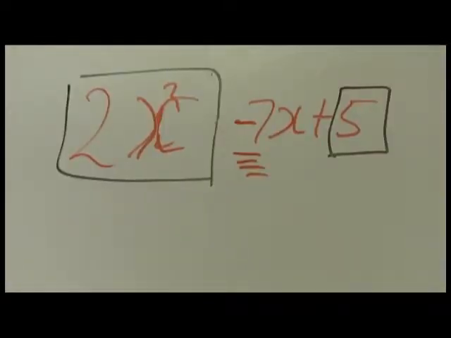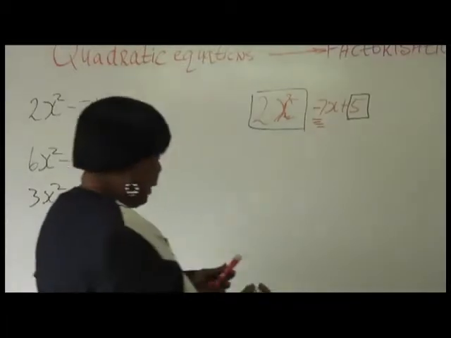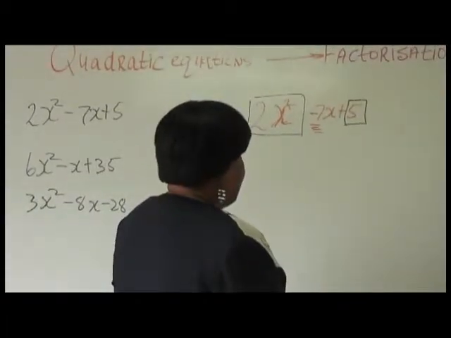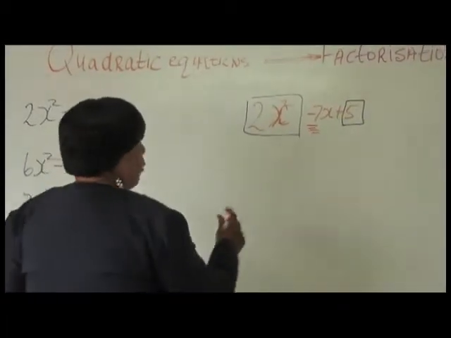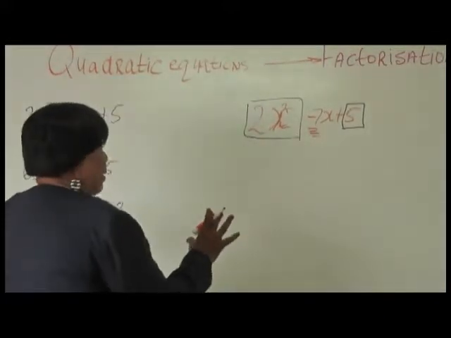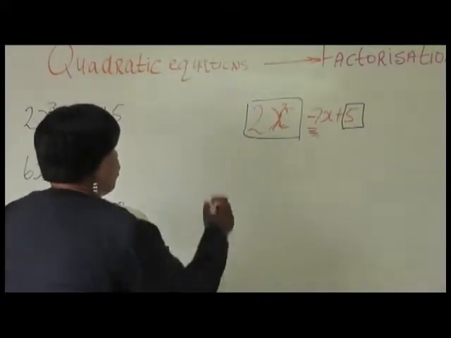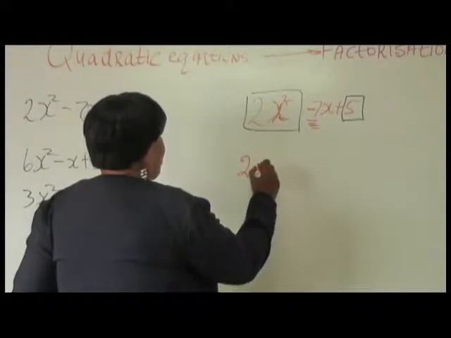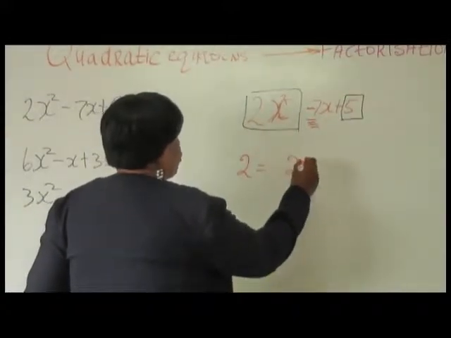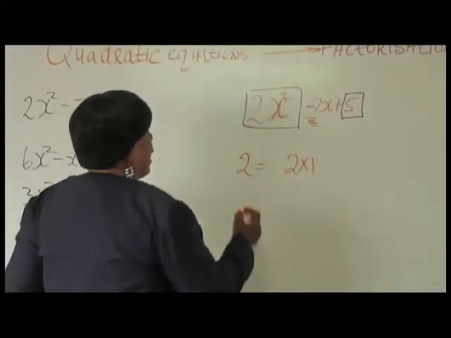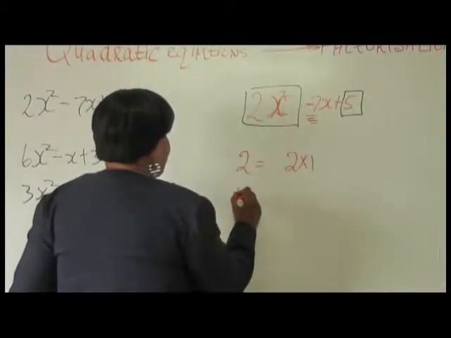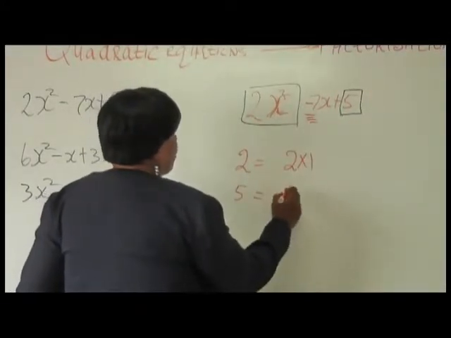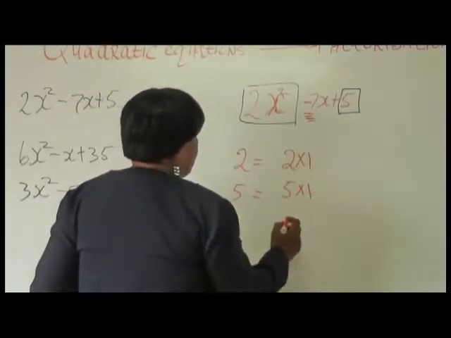How are we going to do this? So the coefficient of the x squared term, we have to look for the factors. So 2, a good prime number, will be equal to just 2 times 1. And 5 would be equal just to 5 times 1.